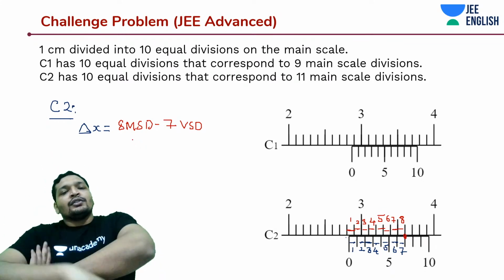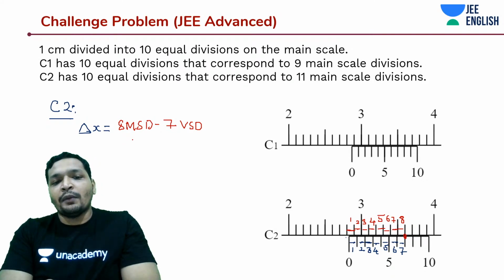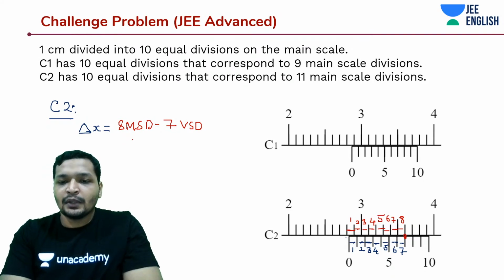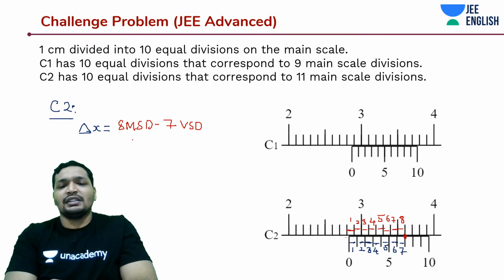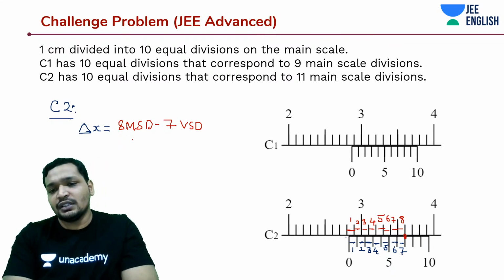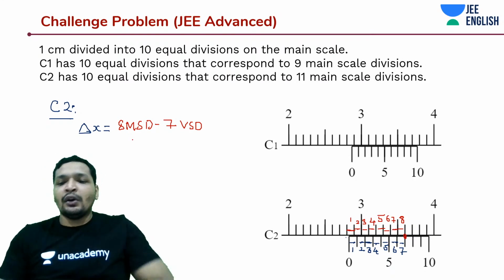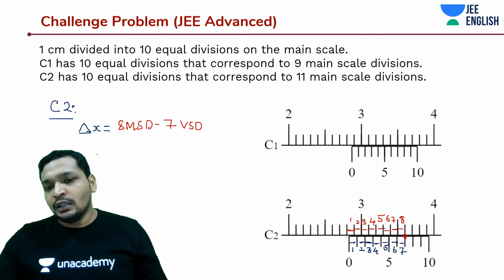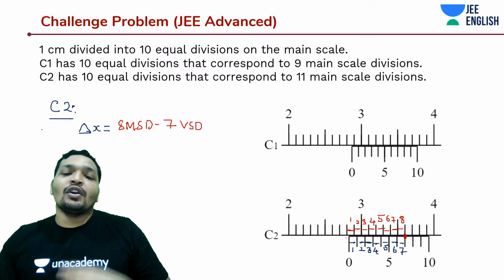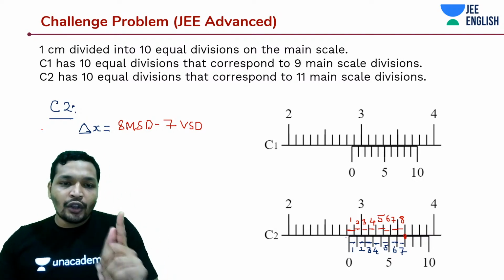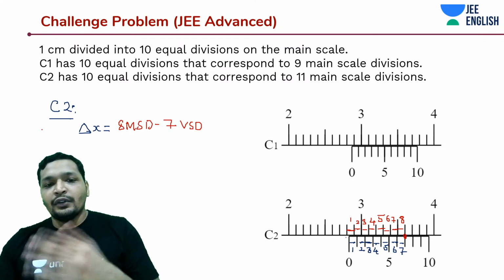You could have done it by just multiplying with a given expression, but the objective is to try to understand it. What if it was like 20 divisions on the Vernier scale and 16 divisions on the main scale? But the concept is straightforward. You have to count the number of divisions. Here it is 10 equal divisions, so don't worry about it. If it is not 10 equal divisions, you're going to count, guys. Literally, finger counting or hand counting.